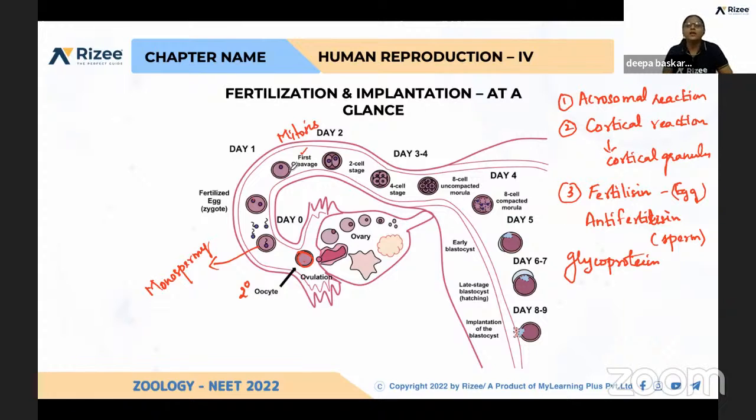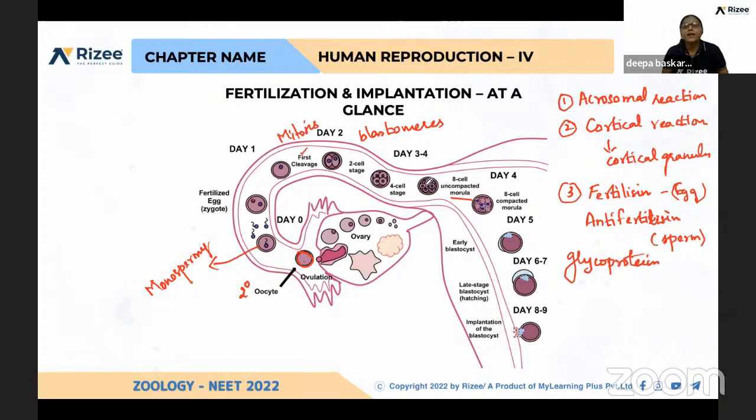So here the 16-cell embryo is called blastula. And then the morula. The cells formed from the zygote are called blastomeres. Here the size of the cells gets decreased compared to the zygote.